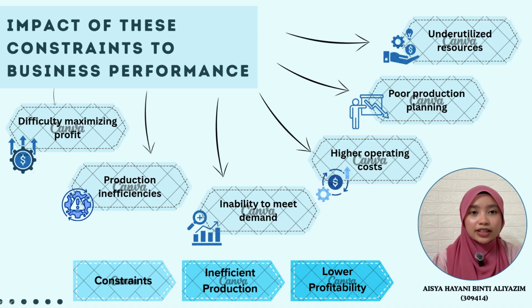Overall, the five articles show that constraints such as limited materials, machine capacity, production time, and bottlenecks are common challenges faced by many businesses. Therefore, companies need a better way to manage these constraints and improve their production planning.